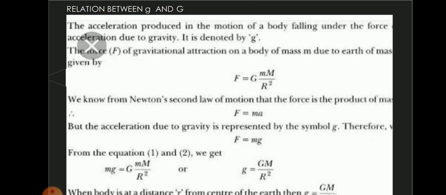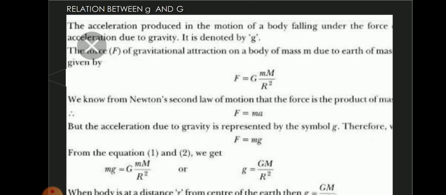So by Newton's gravitational law, we can write this. The force of gravitational attraction on a body of mass m due to the earth of mass M is given by F is equal to GMm by R square. See the first equation, children. Are you all listening? What is G? Universal gravitational constant. What is small letter m? The mass of the object. Capital M is the mass of the earth. R is the radius of the earth.